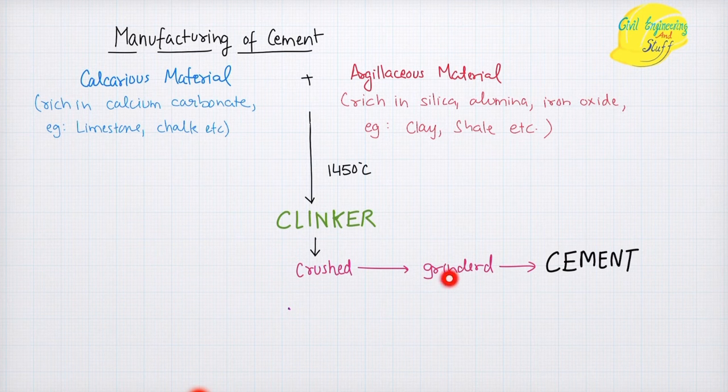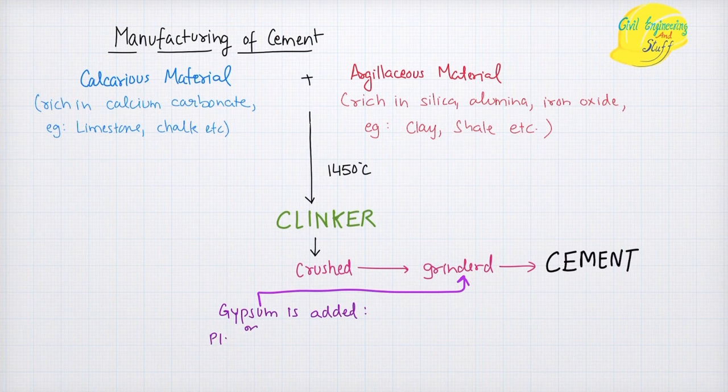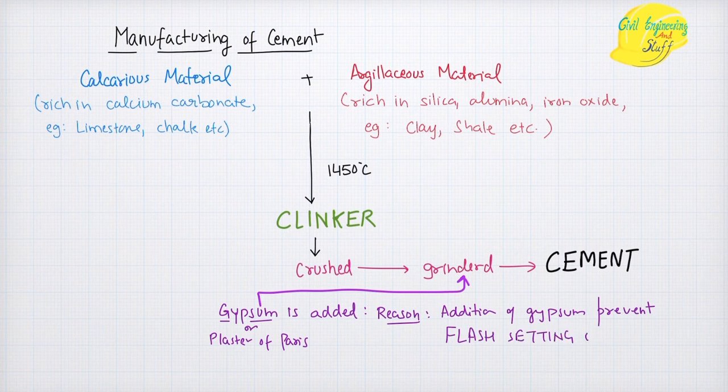During the grinding process, gypsum or plaster of Paris is added. The reason for the addition of gypsum is that it prevents the flash setting of cement. It is very important.